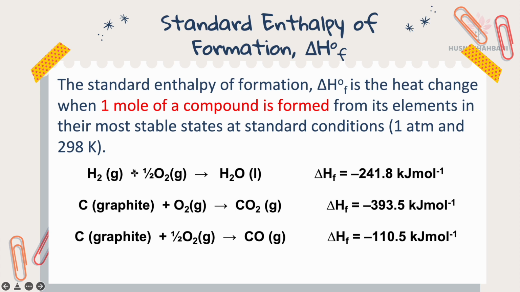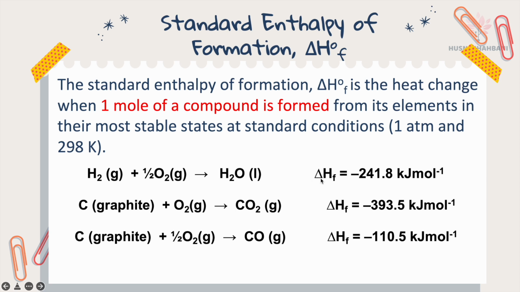The stoichiometry of the reactant does not matter because we want to look at 1 mole of compound formed, meaning the product formed here must be 1 mole. It cannot be half, cannot be 2, it cannot be other than 1, because the definition of enthalpy of formation is 1 mole of compound formed.